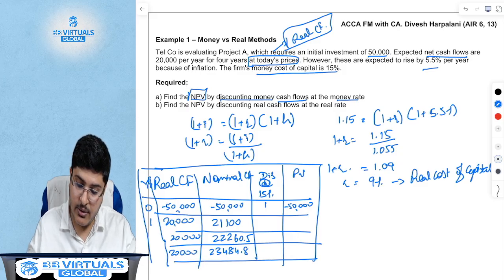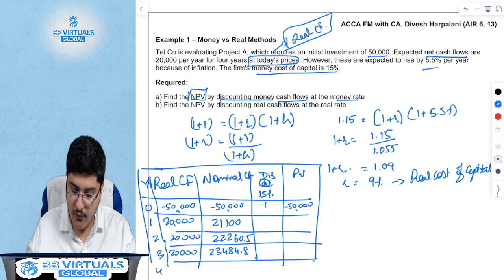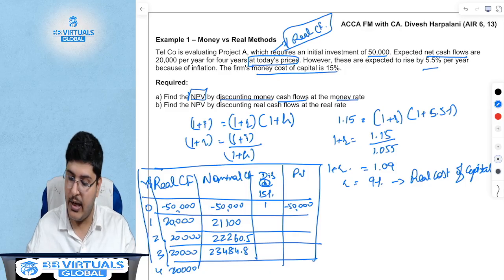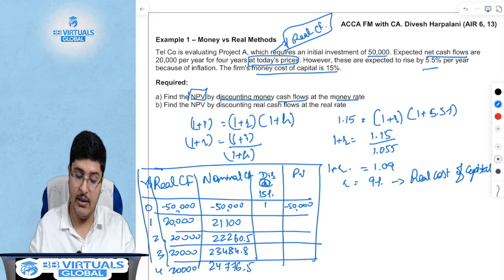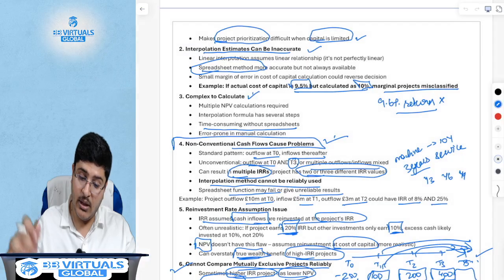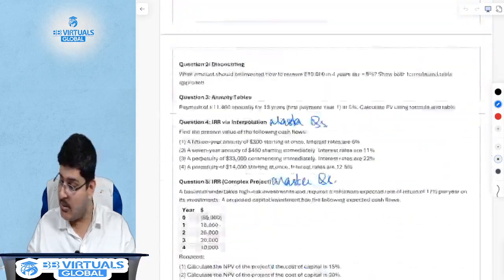This is year 2, year 3 and year 4. This remains the same at 20,000. Now one more time, this will be nothing but 24,776.5. Correct. Now the discounting rate at 15%. We will go to the present value tables.